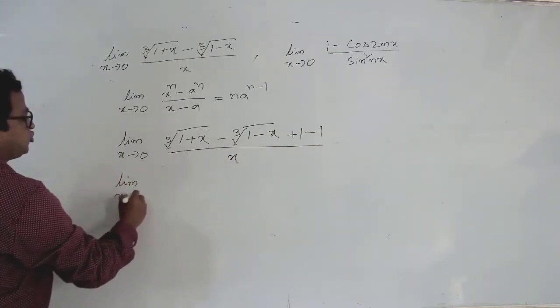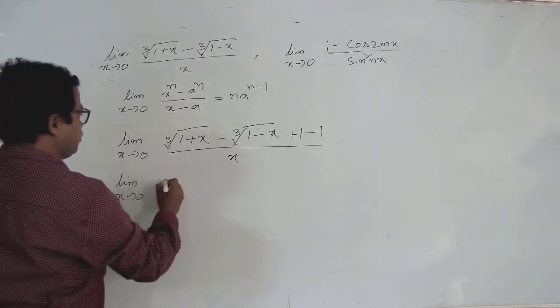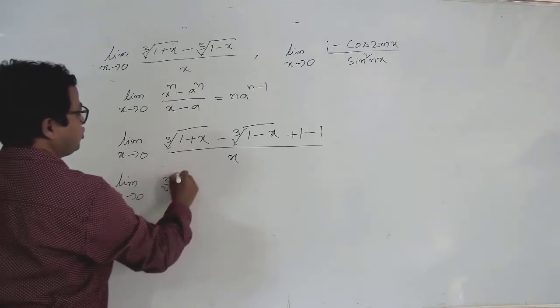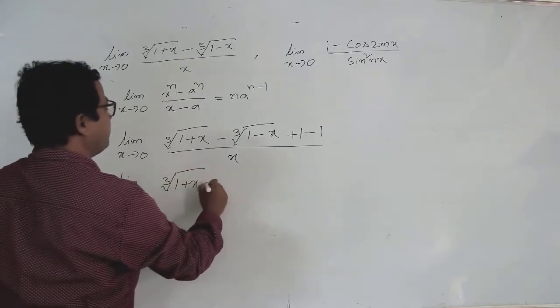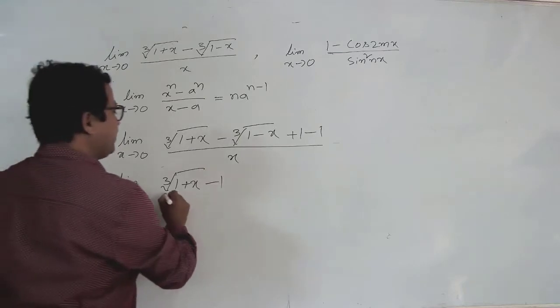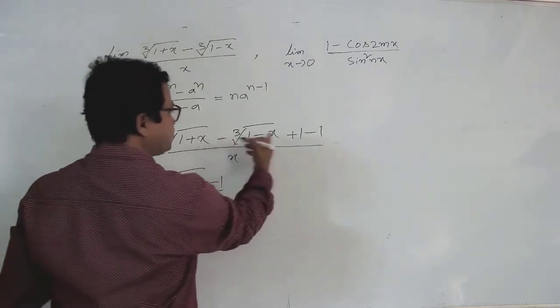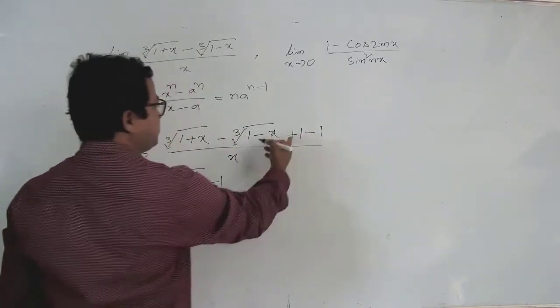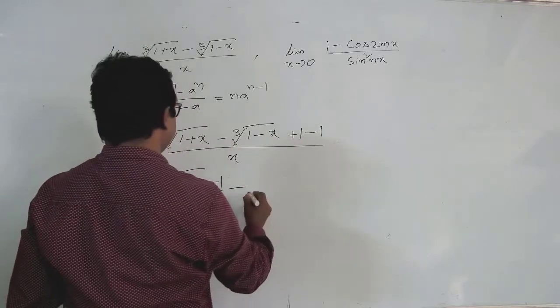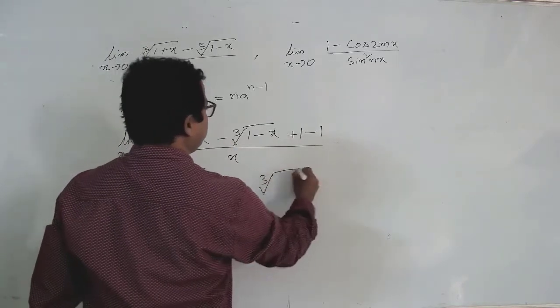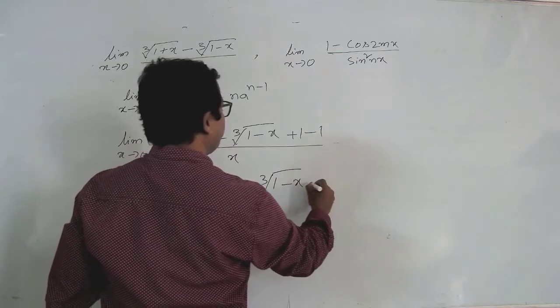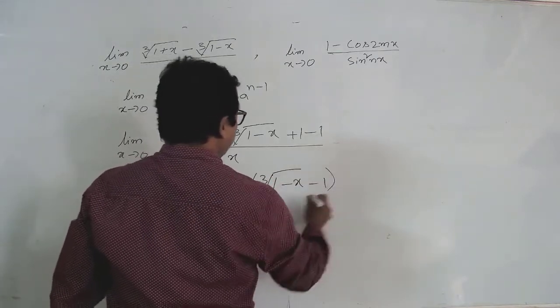So then what? Limit x tends to 0, cube root of (1 + x) minus 1 by x, and from these two I am taking minus common. So then what we get? Cube root of (1 − x) minus 1, whole divided by x.